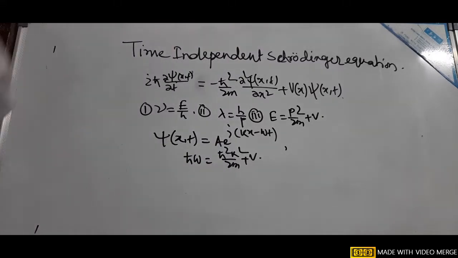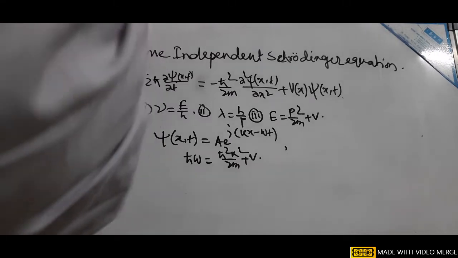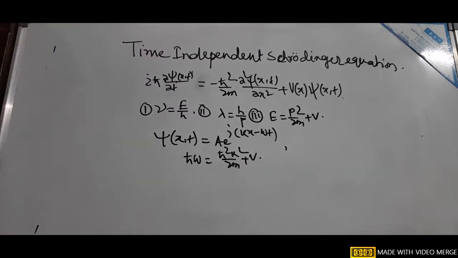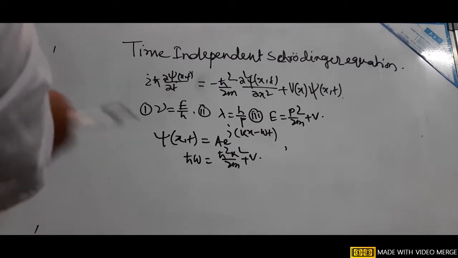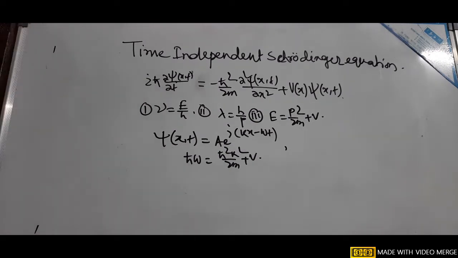It tells us about the development of the wave function, that is ψ(x,t). In it, we discuss the wave function as a probability density, and that is the position probability density we define. We also define the momentum probability density by the Fourier transform. So in this case we talk about the position and the momentum.